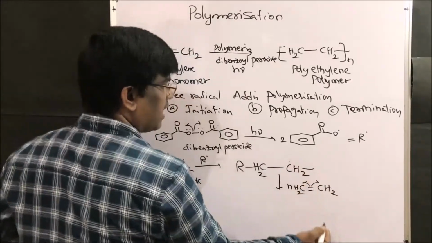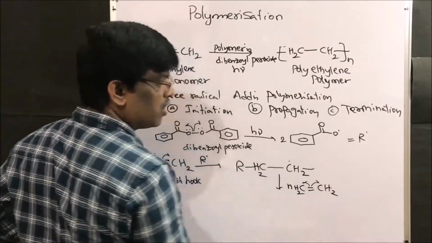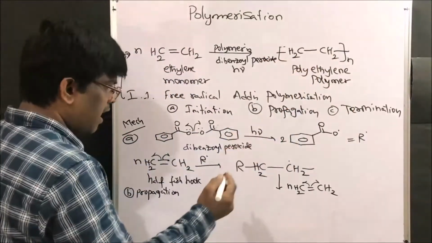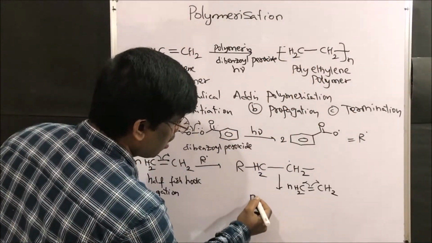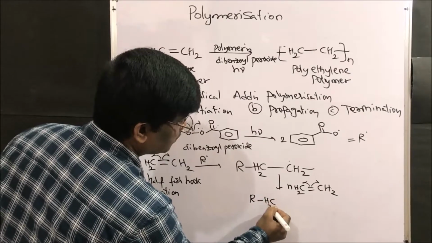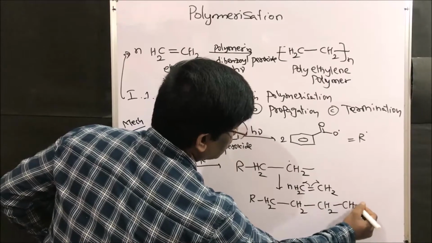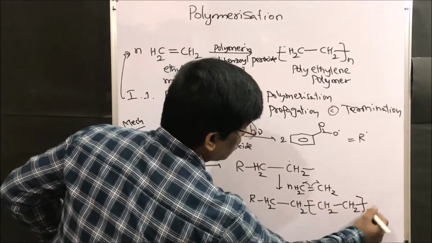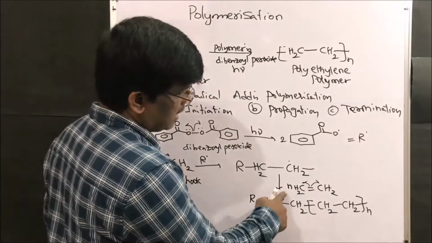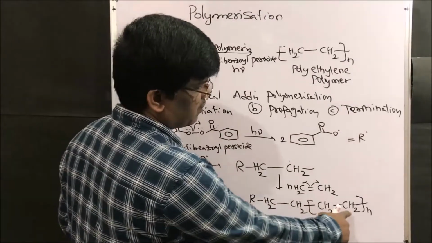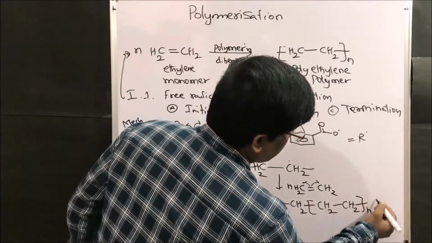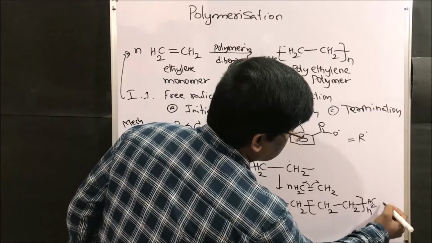This newly formed radical reacts with another one, forming n number of CH2, CH2 units, and finally CH2 on this side.